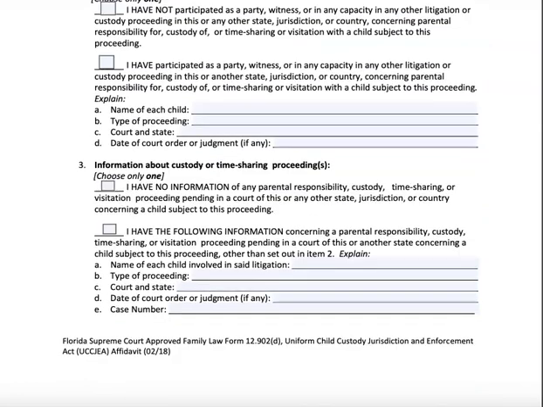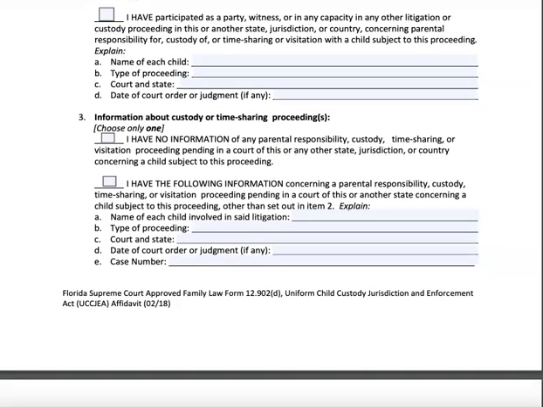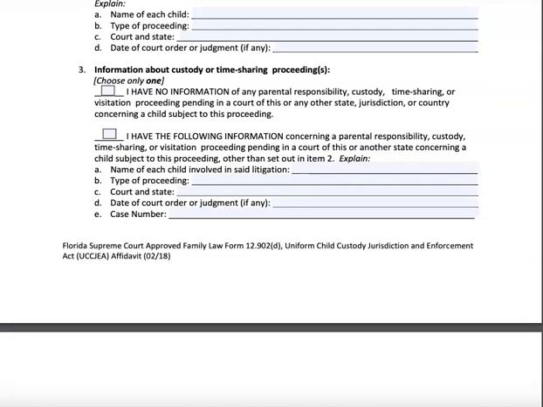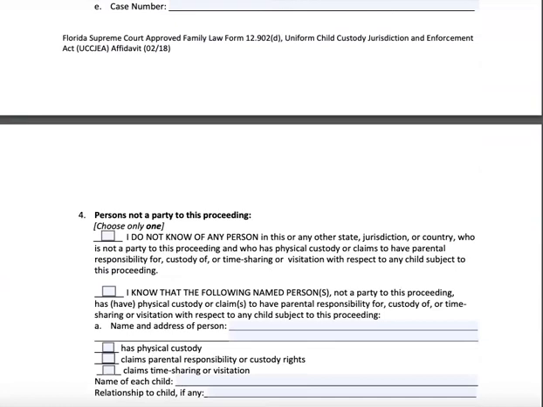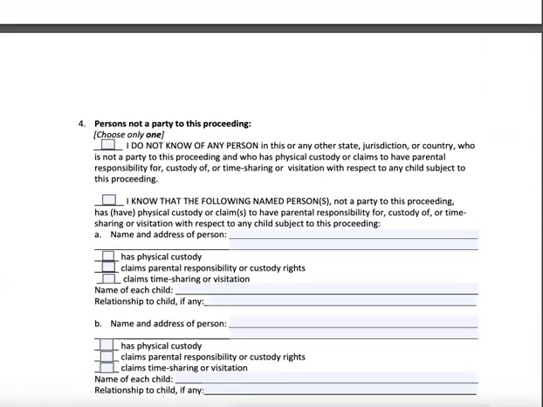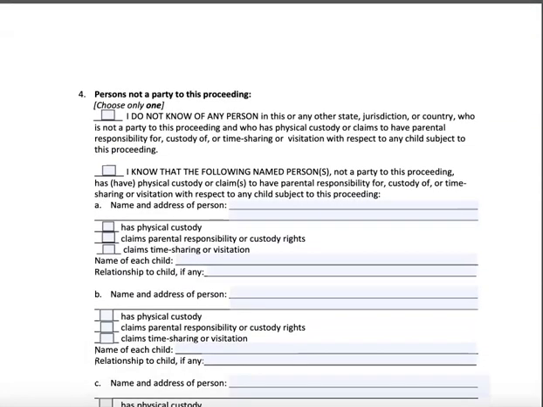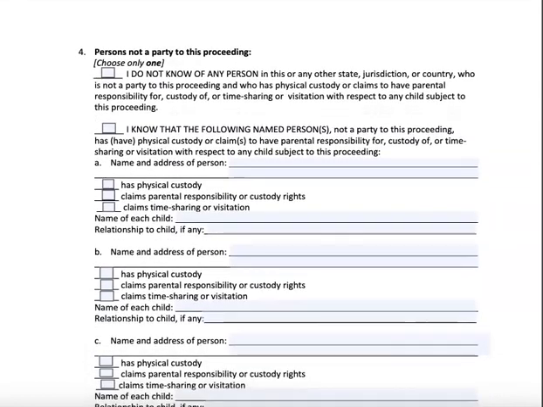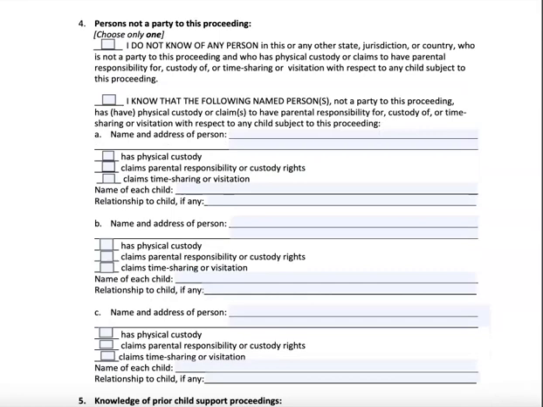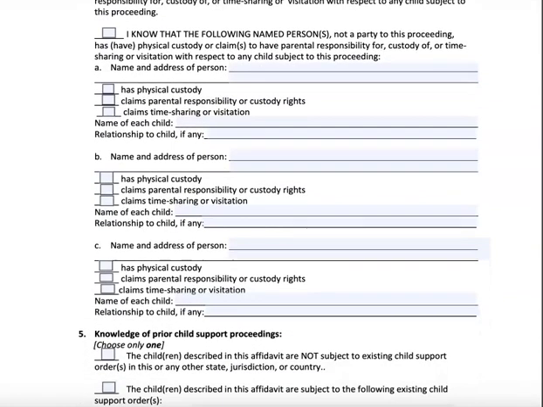Same thing with number 3. It's information about custody or time sharing proceedings that are currently going on somewhere other than this jurisdiction. If you have no information, or if you have information, you have to complete that. And with 4, any other person that's not a party to this proceeding that you may know of or don't know of that has participated in any other court proceeding, you have to complete that information. And of course, if you know of a following named person, then you want to go on to complete all this section.